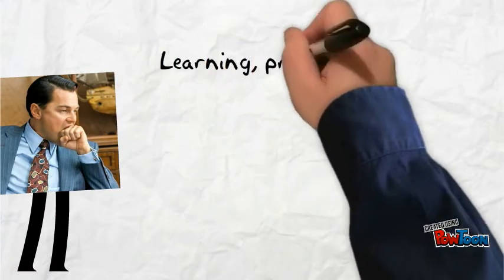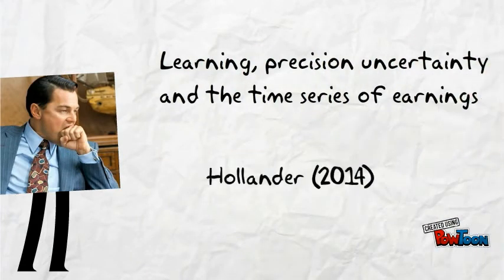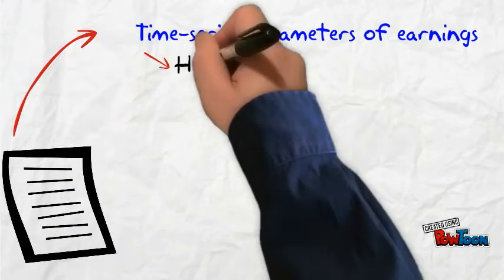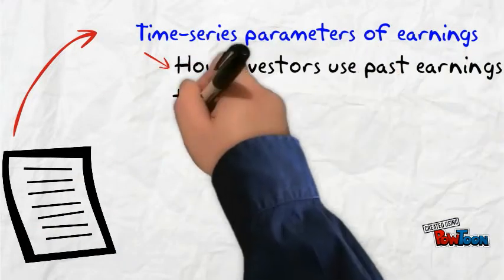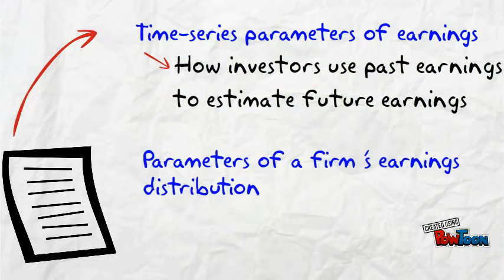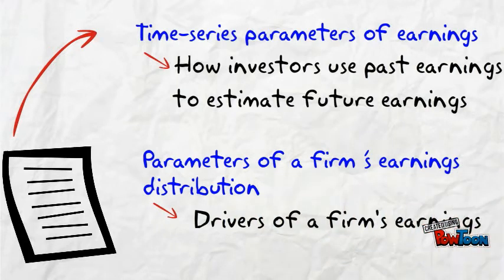To help Jordan investigate this, insights can be given by the paper Learning, Precision Uncertainty and a Time Series of Earnings, which is written by Hollander. The paper first investigates how investors learn about the time series parameters of earnings. The time series parameters of earnings is how investors use past earnings to estimate future earnings. The parameters of a firm's earnings distribution can be defined as the drivers of the firm's earnings.